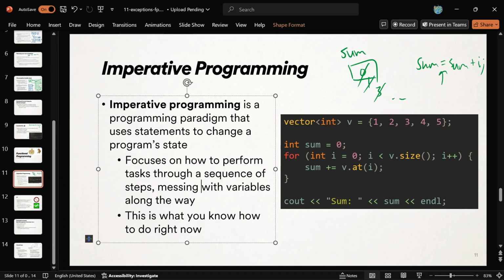You got a sequence of steps, do them in this order. We're going to mess with the values of the variables, and eventually their values will be messed with so much that we have an answer in one of them, okay? So that's not how you know how to think right now. That's imperative programming. That's what you learn in this class, and pretty much most of your computer science classes teach you imperative programming. You're messing with state, all right?